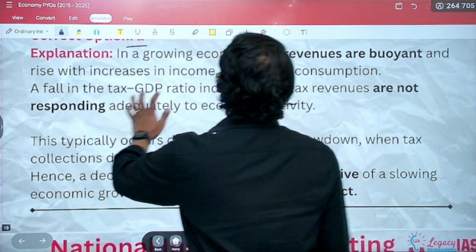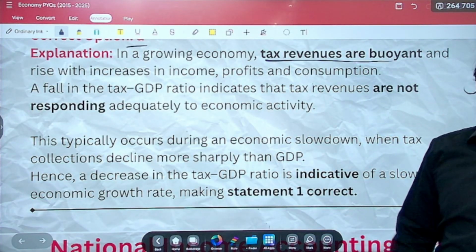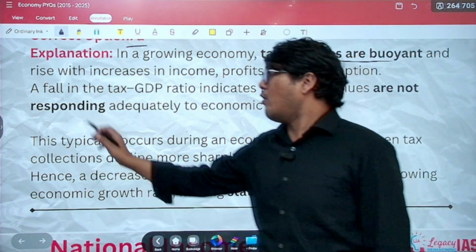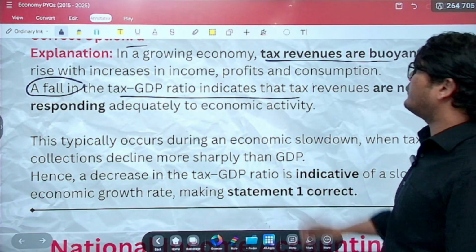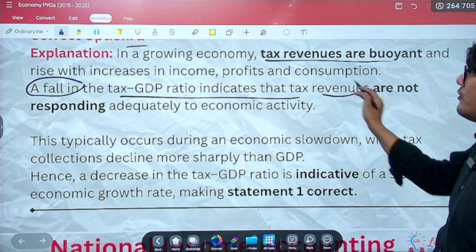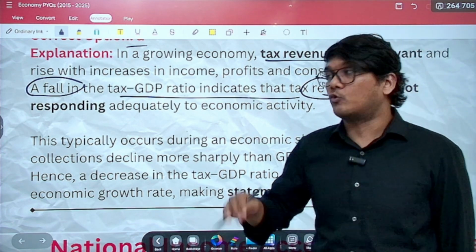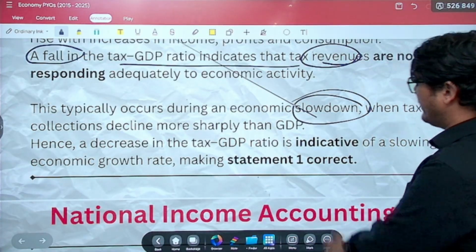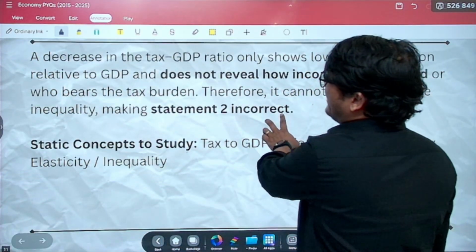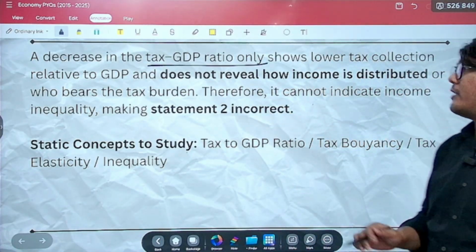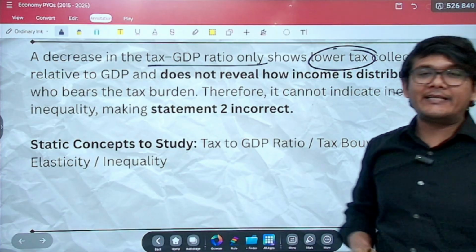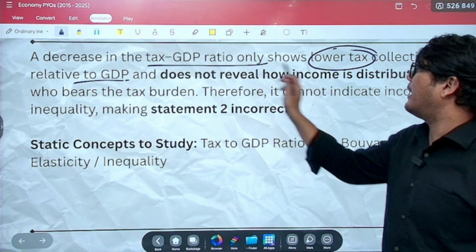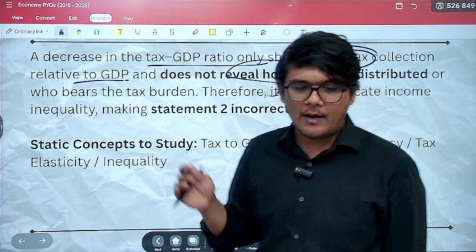But as I have said, in a growing economy, the tax revenues are buoyant. With the rise in the income, profits, consumption, everything will increase. Okay. Now, if there is a fall in the tax to GDP ratio, that simply indicates that the revenues or the tax collection is not responding to the GDP properly, and this typically will happen when there is a slowdown in the economy. Okay. At the same time, decrease in tax to GDP ratio simply shows that lower tax is being collected relative to the GDP. It in no manner whatsoever reveals how the income is distributed among the people.